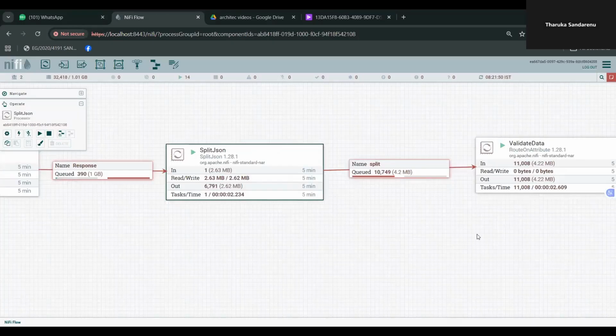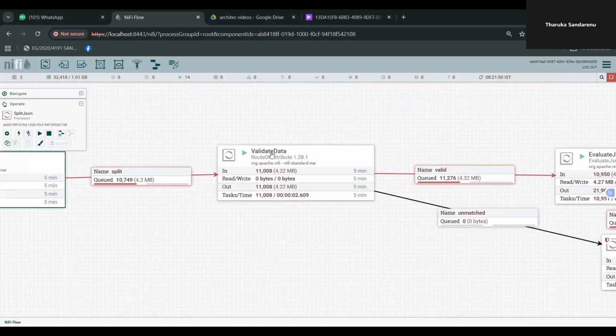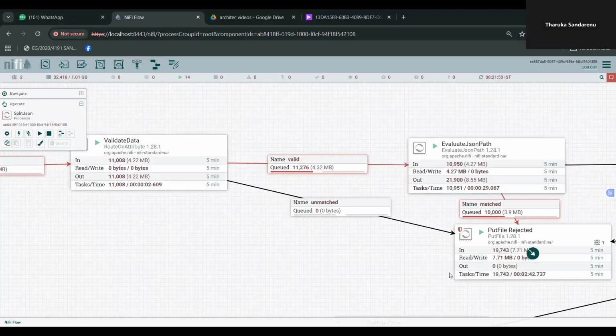Validate data is a route on attribute processor used for data validation. Valid records move forward, invalid records route to the rejected folder. This ensures bad data never enters the main pipeline. Data quality is critical in investigation systems.